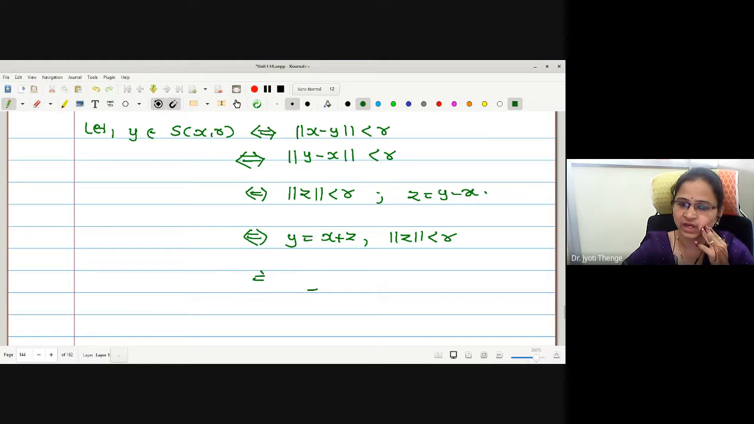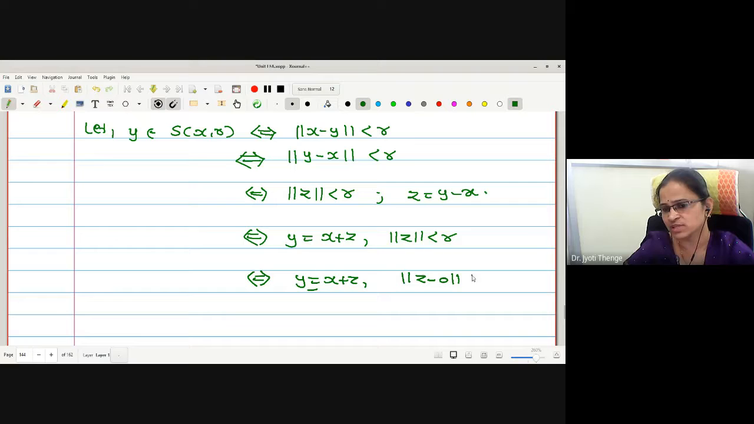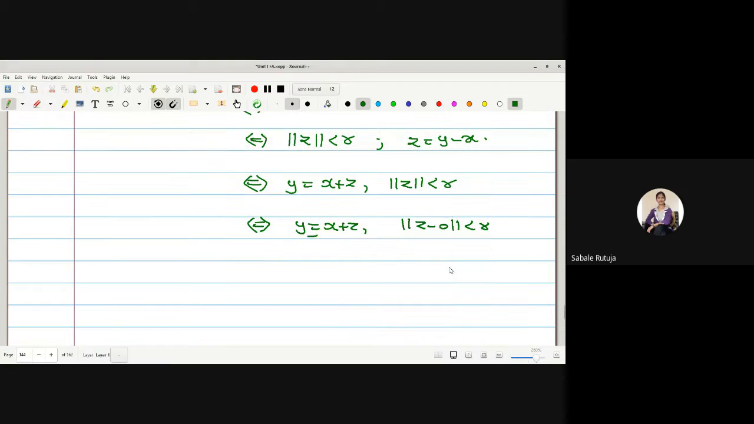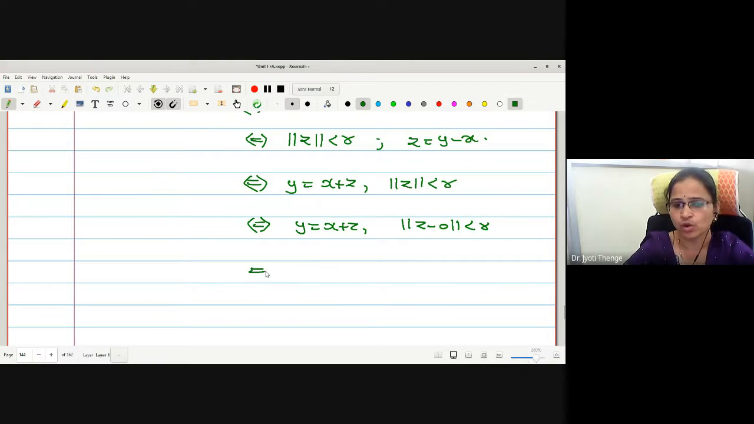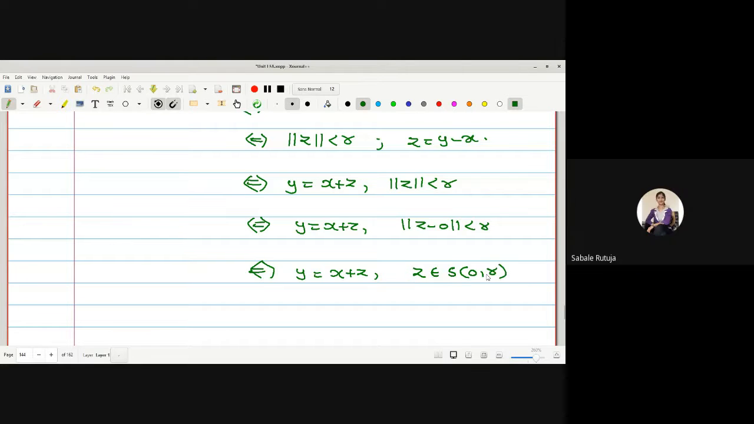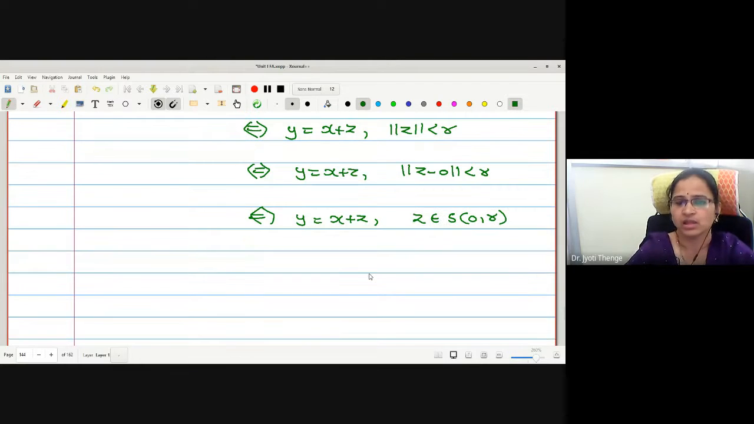Then y equals x plus z. Can I write this as norm of z minus 0 less than r? Therefore, may I say the point z will lie in the sphere. In which sphere will it lie? S of 0, r. Correct now? Now look at your element y. y is equal to x plus z, where z is in S of 0, r.